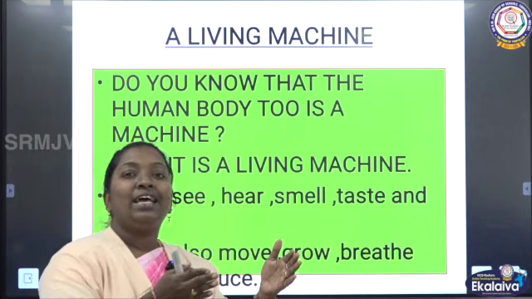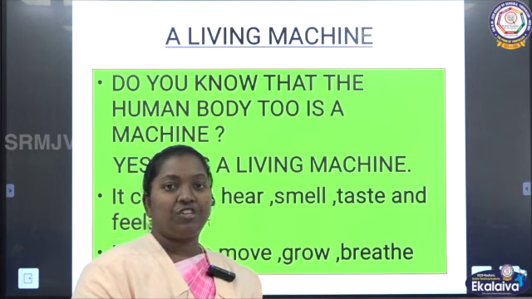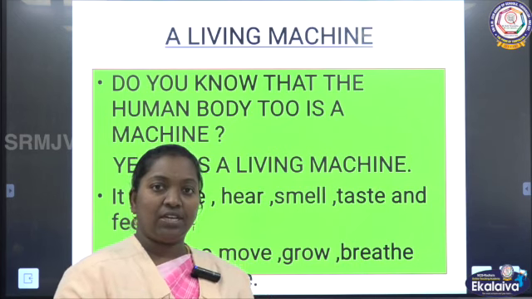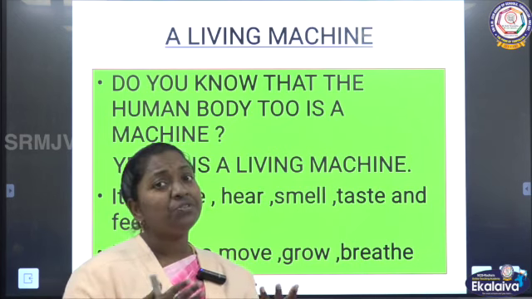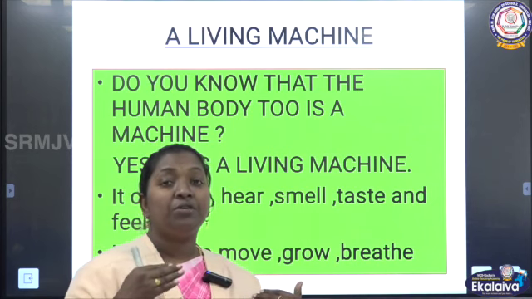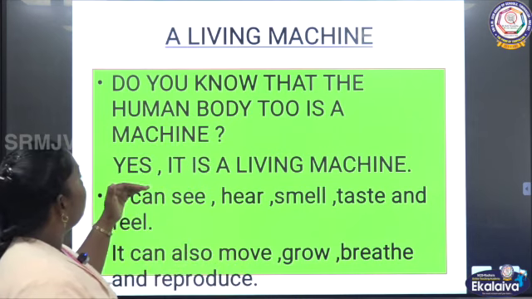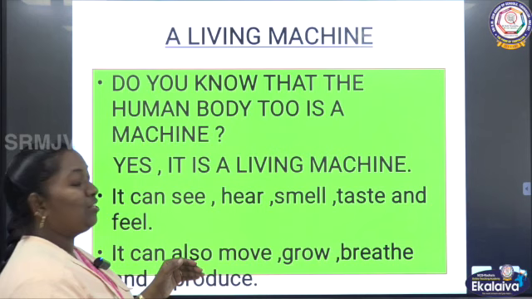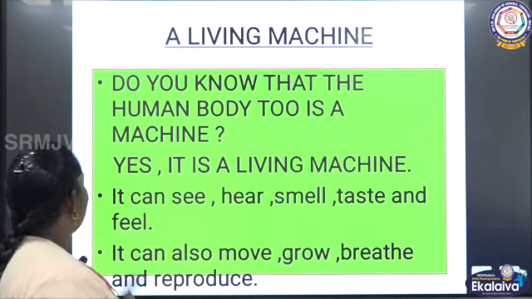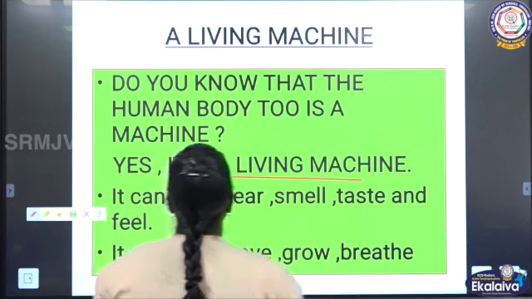The laptop, computer and appliances like refrigerator and mixer grinder, all these are working like a machine. All those are machines. But we are not a machine; we are called a living machine, since we are also doing work. So the human body is called by what machine? We call it a living machine.